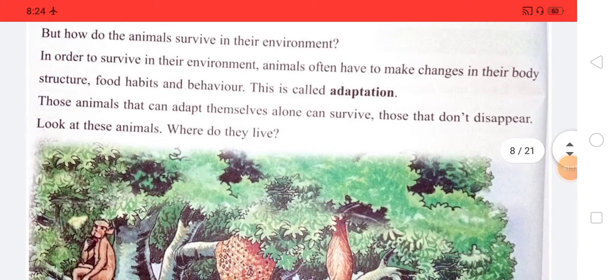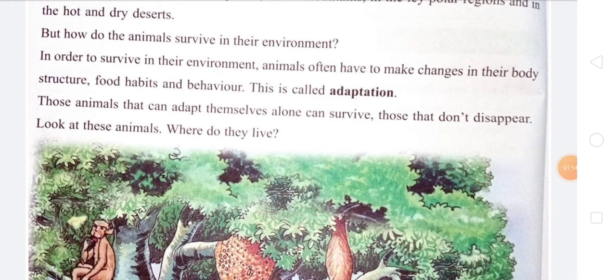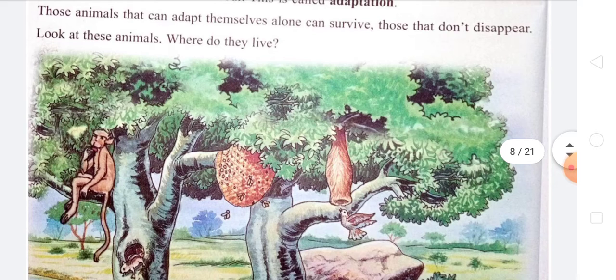Those animals that can adapt themselves survive, and those that don't disappear. These animals are actually adapted to their environment. So look at where the animals live.